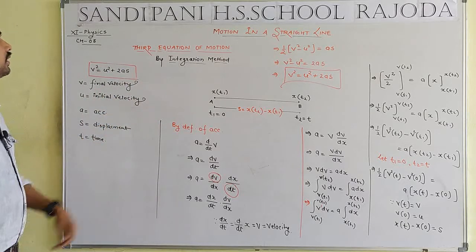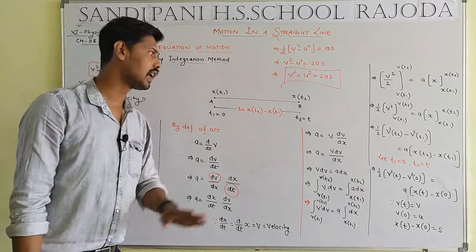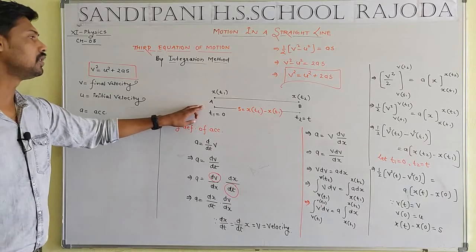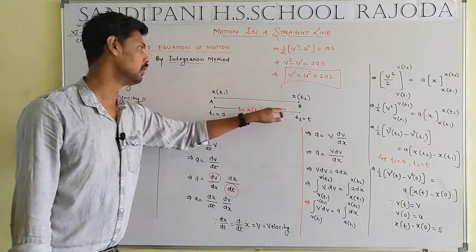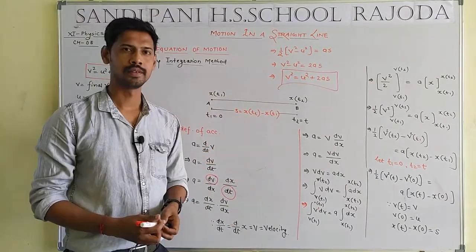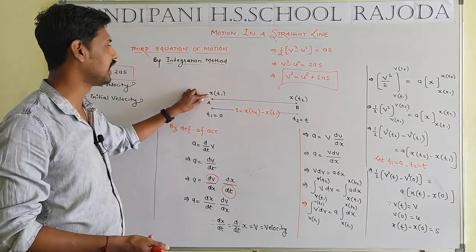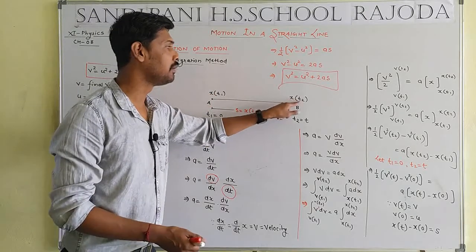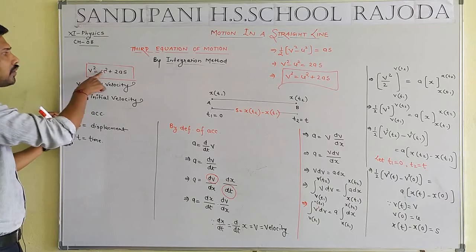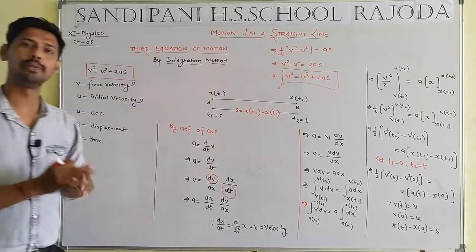Student, the total question is to define the third equation of motion by use of the calculus method. Last time I told what is meant by A, the initial position, and B, the final position, and T1, the initial time, and T2, the final time. Student, x is a representative of displacement, so initial time x t1 and final time x t2. What is the third equation of motion? V square equal to u square plus 2as. In another way, v square minus u square will be equal to 2as.